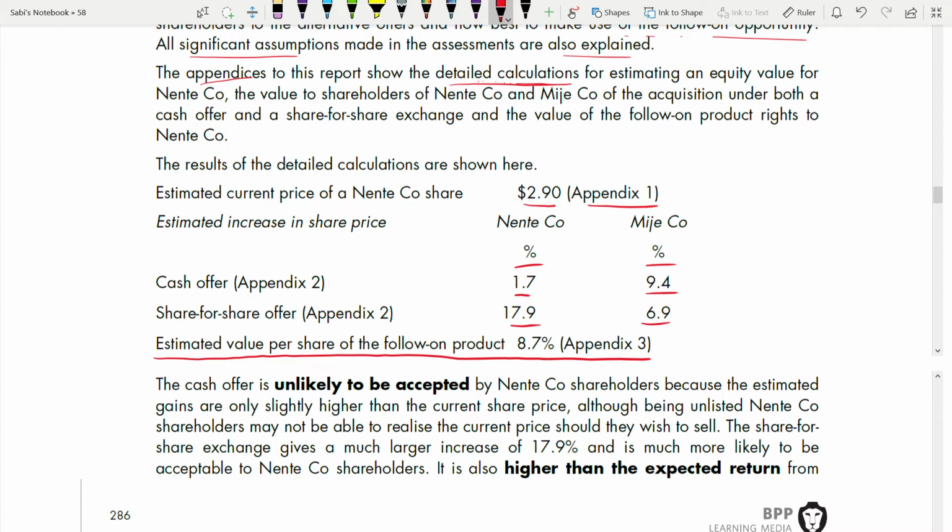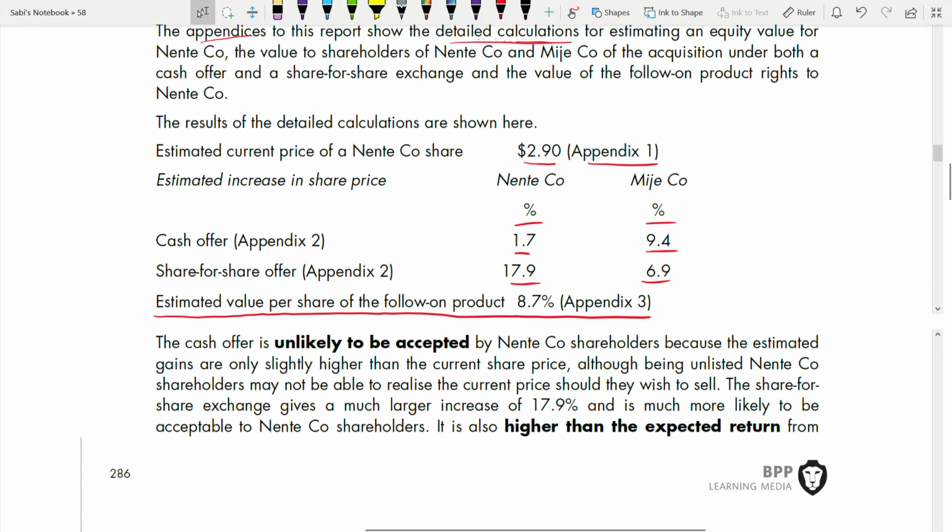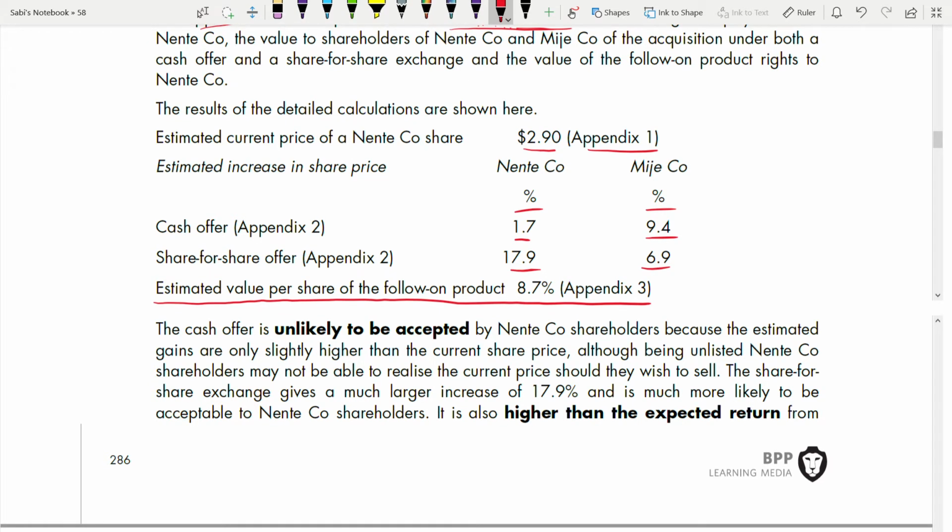Now, looking at the figure, just write discuss. Now you are in the fourth requirement. So the cash offer is unlikely to be accepted. It is in bold. Of course, just see only 1.7 for Nente, but for Major the majority is going. Majority percentage is going to Major. Major is the target company. So why would Nente want to acquire Major if they are not getting the offer gain? Percentage gain maximum is going to the target company.